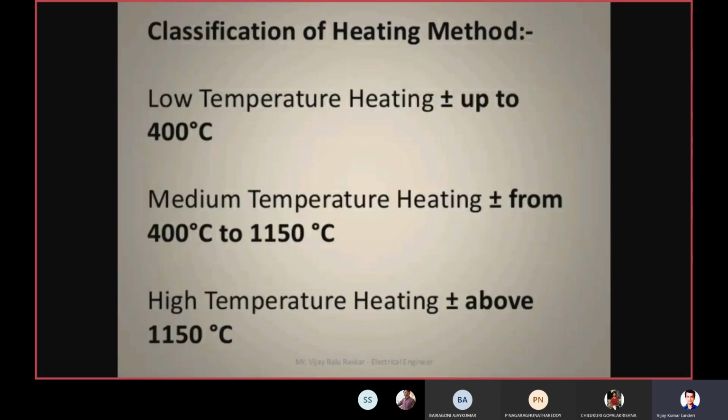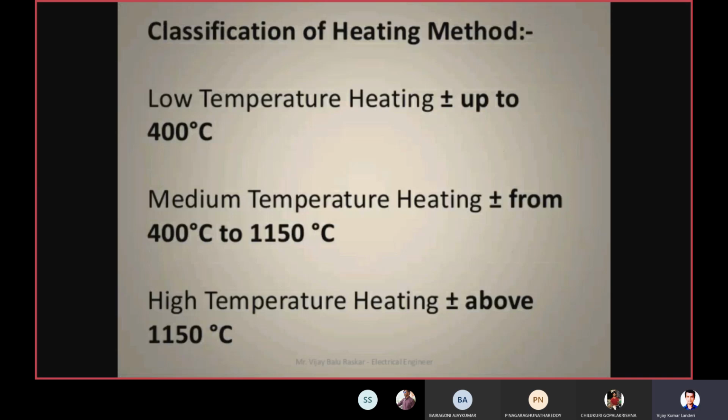So now, classification of the heating method. How are we classifying the heating method? If the heating is up to plus or minus 400 degrees centigrade, a little bit higher than 400 degrees centigrade, we say that sort of heating is low temperature heating.